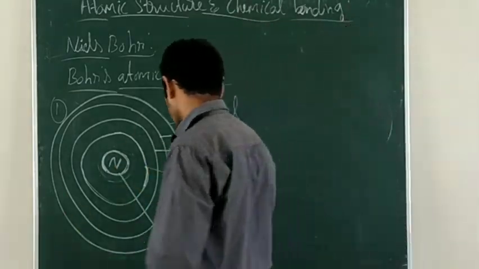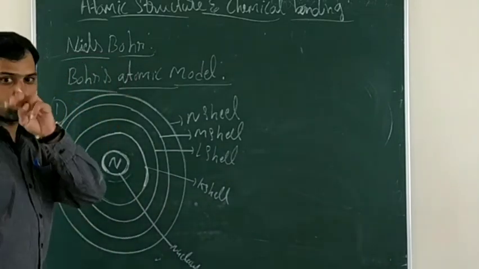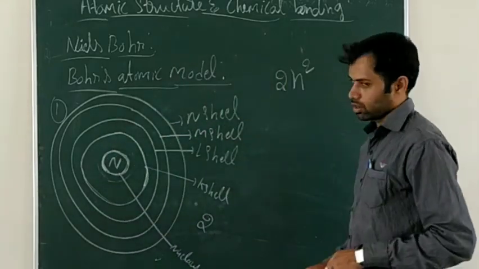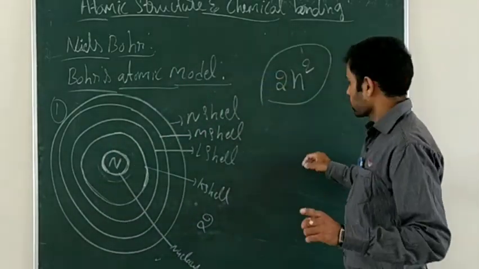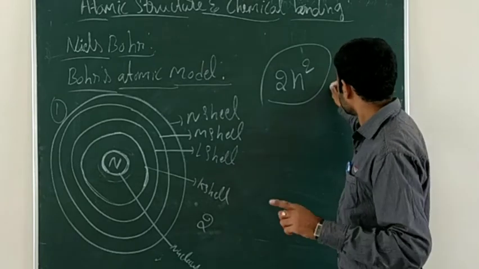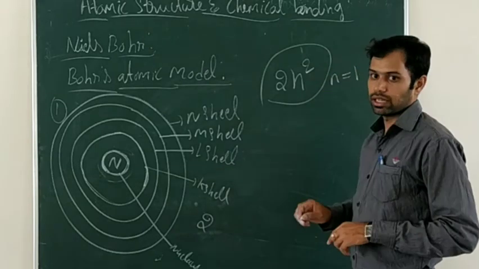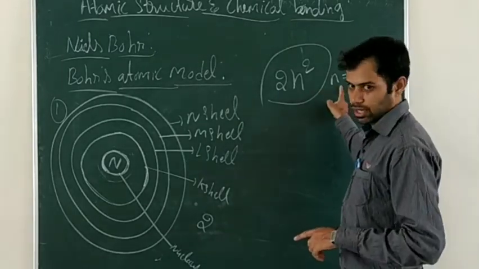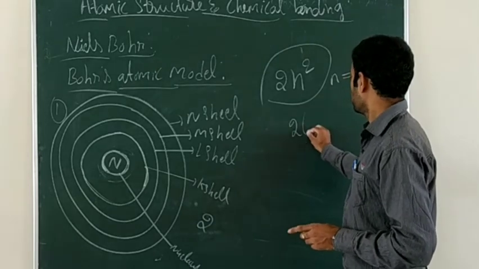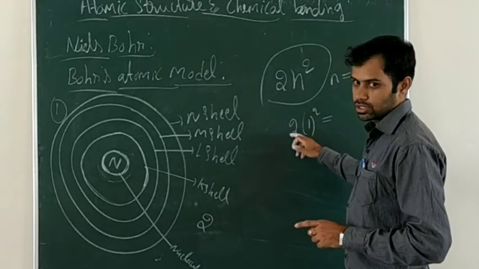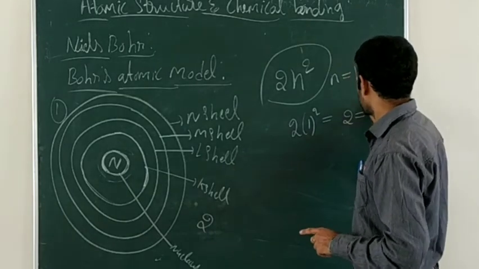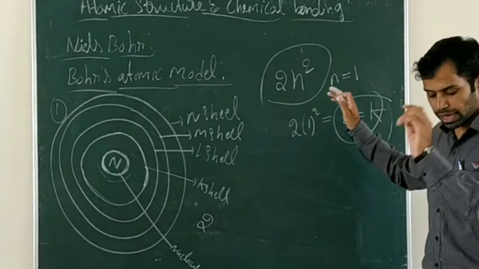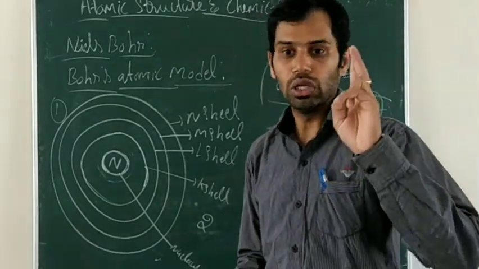And one more thing. How many electrons can you put in the K shell? One formula is 2n square. You can look at the formula there: 2n square. If you put n value equal to 1, don't start with 0, start with 1, then 1 square is 1 only, so 2 into 1 is 2. So in the K shell we can put 2 electrons. That is the maximum.